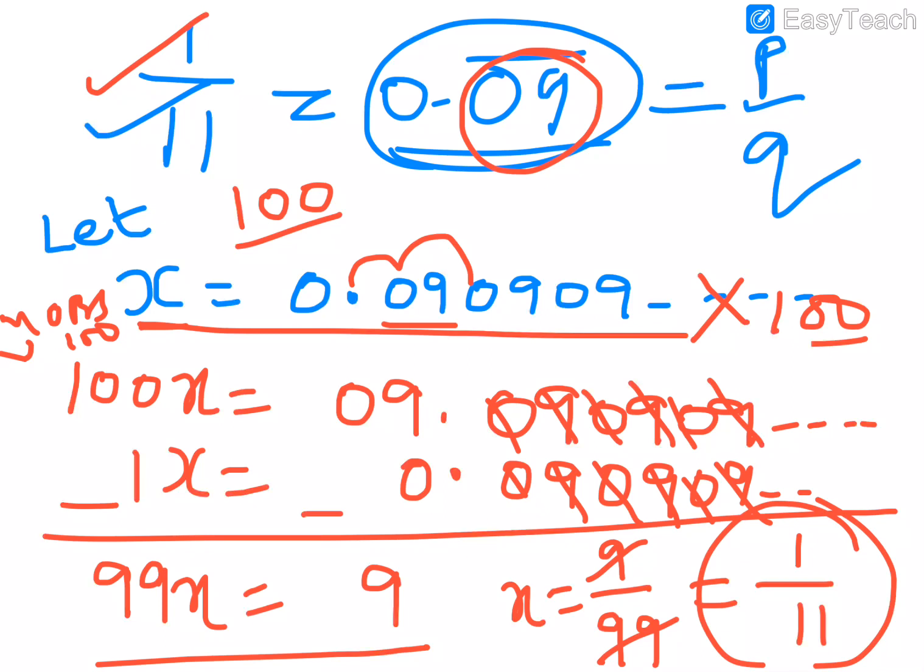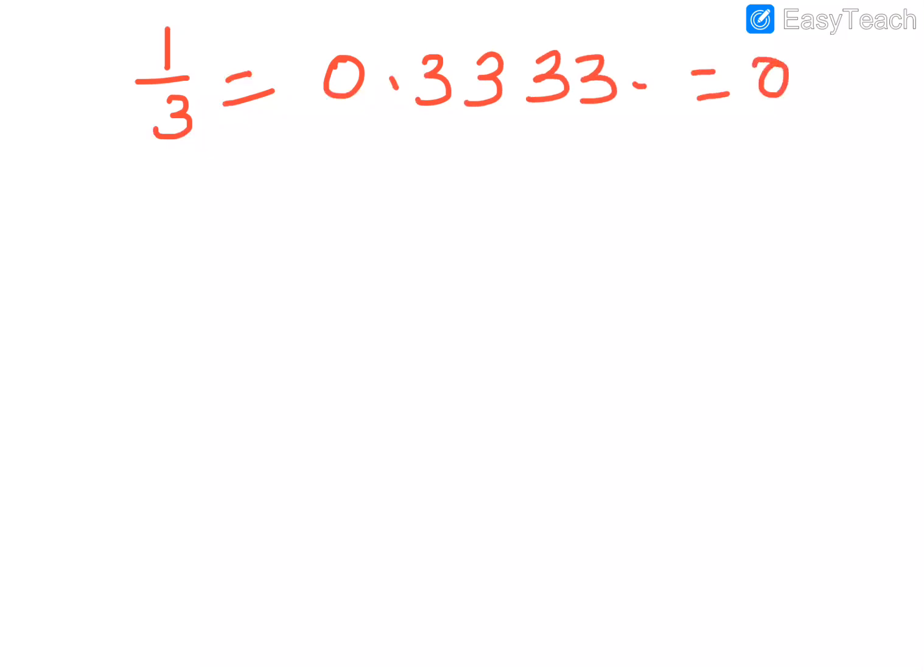So this is the process. Once again, let me repeat the process with another example. This time we take 1 by 3. 1 by 3 we know is 0.3333, and so on. So we write this as 0.3 bar. Now the question is, write 0.3 bar in the form of p by q.